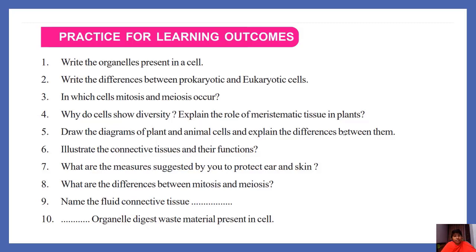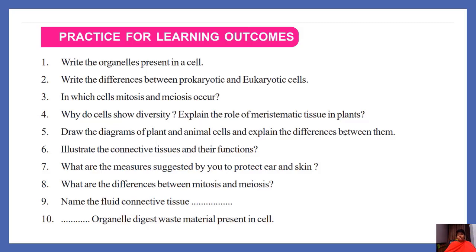In which cells do mitosis and meiosis occur? Mitosis occurs in somatic cells, meiosis occurs in reproductive cells. Why do cells show diversity? Cells show diversity because of their functions. Every cell has its unique function. To perform that function, a cell has its unique structure. So to do their works, cells have diversity in their structure and function.